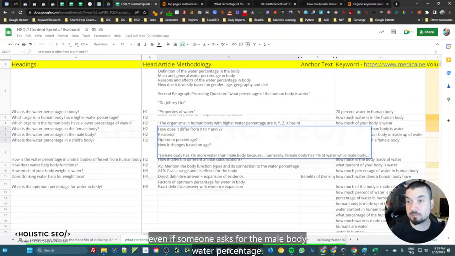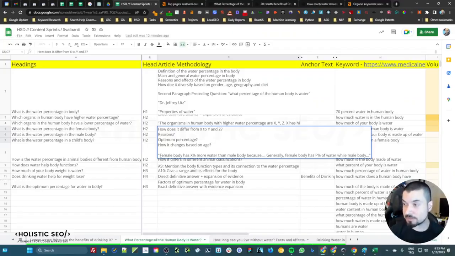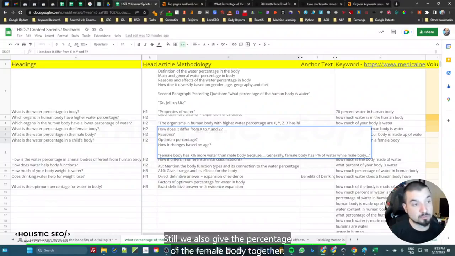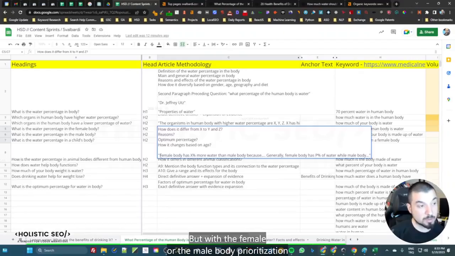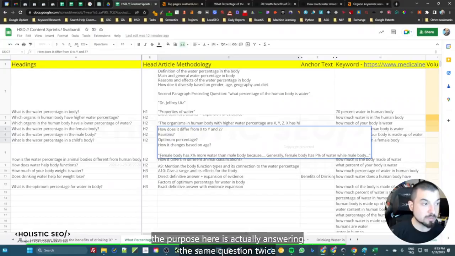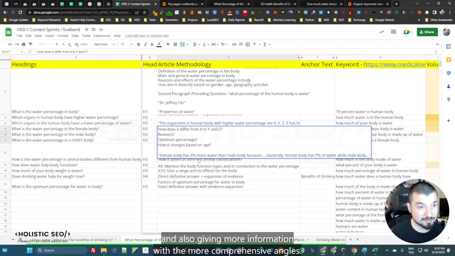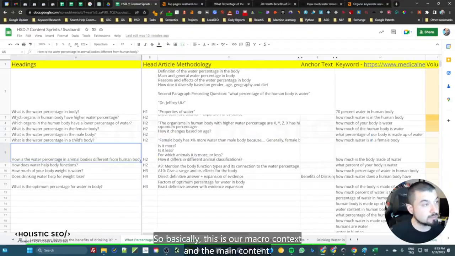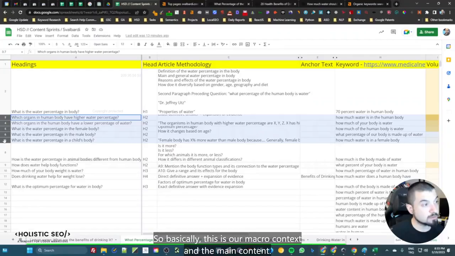Even if someone asks for the male body water percentage, we still also give the percentage of the female body together, but with the female or the male body prioritization or the context prioritization. The purpose here is actually answering the same question twice and also giving more information with more comprehensive angles. And here we give the general one more time, and here we explain it. So basically this is our macro context and the main content.